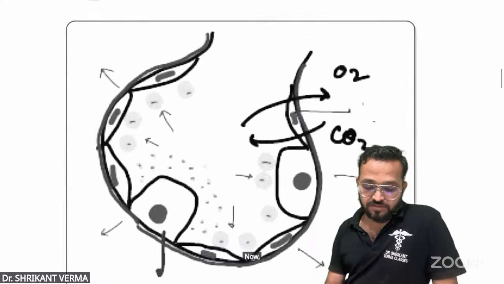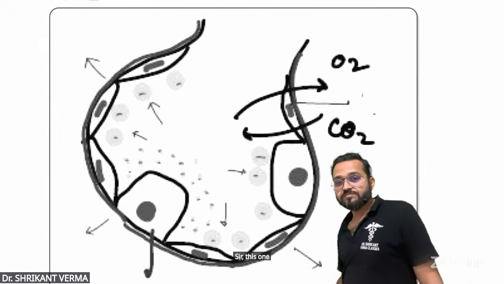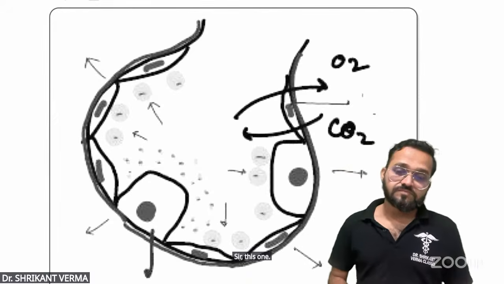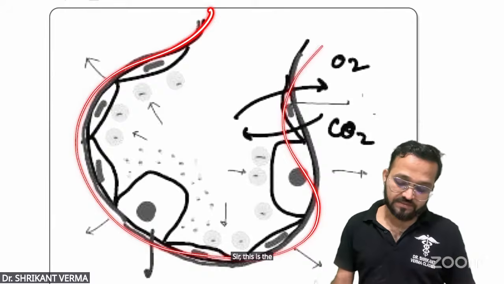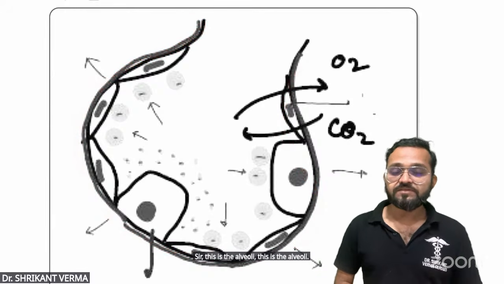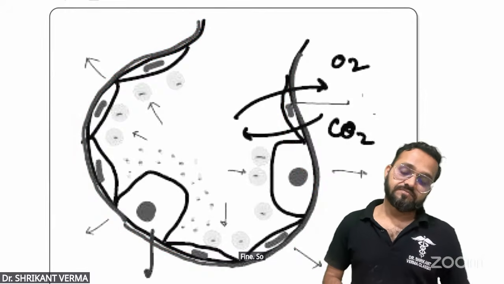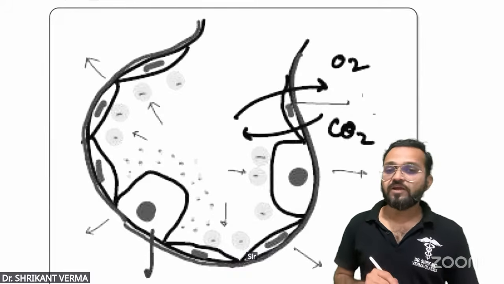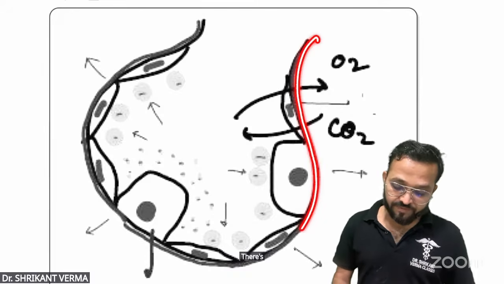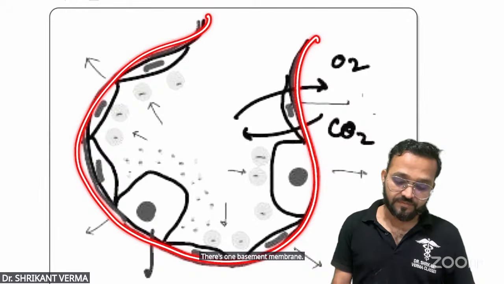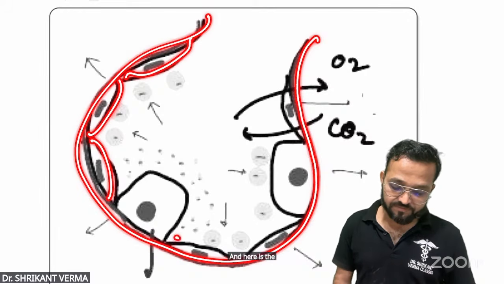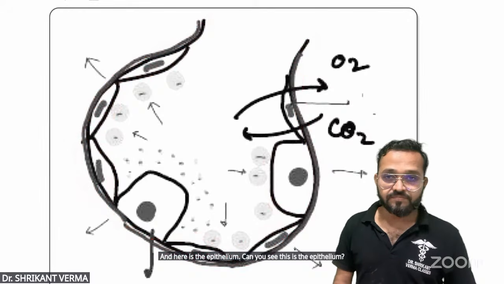Now, look here. Sir, this one. Sir, this is the alveoli. This is the alveoli. Fine. So, catch here. Sir, in the alveoli, there is one basement membrane. And here is the epithelium. Can you see this is the epithelium?